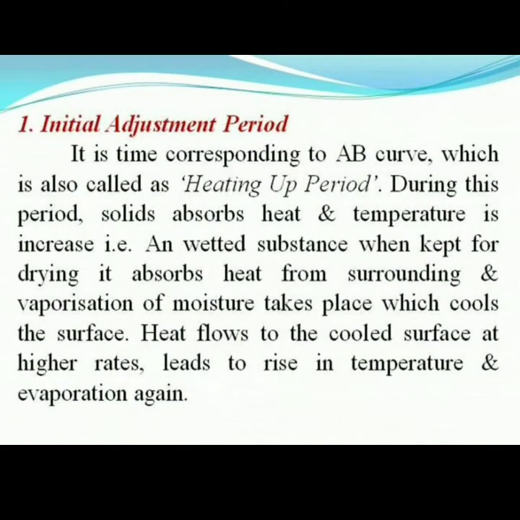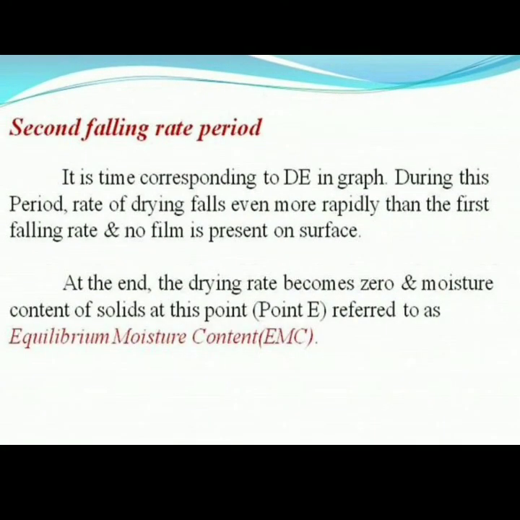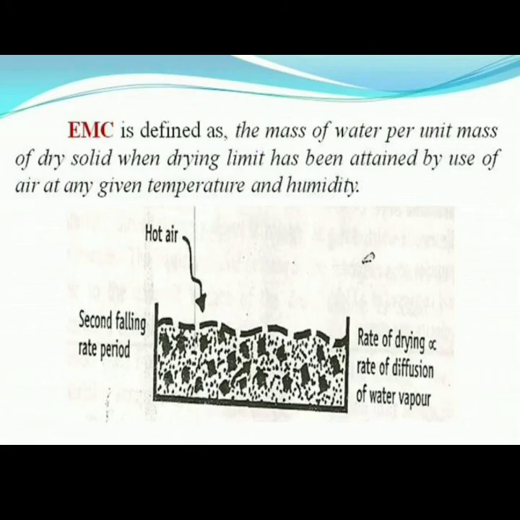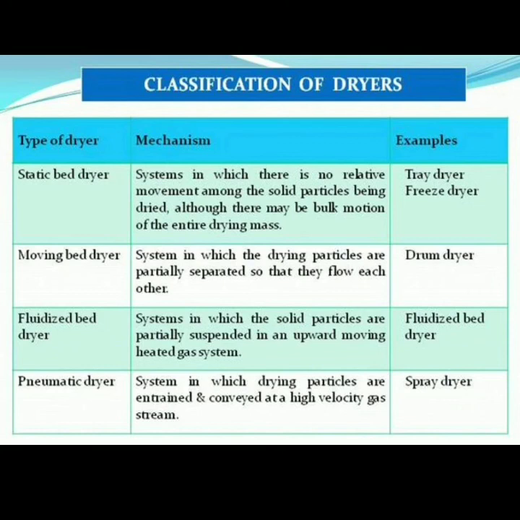Here the EMC is defined as the mass of water per unit mass of dry solid when the drying limit has been attained by use of air at a given temperature and humidity.